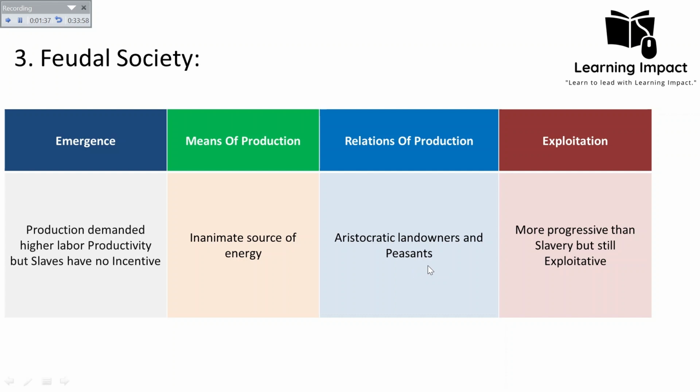portion of the produce. And then exploitation: this society was more progressive than the slavery system, since the laborer had some incentive to work and could also own some parts of land. This society is considered more progressive because there was a chance for the peasant class to have some kind of ownership. That was a small piece of land, but although it was small, the society was still progressive as compared to a slavery society, because there was no incentive for the slaves to have any kind of ownership.